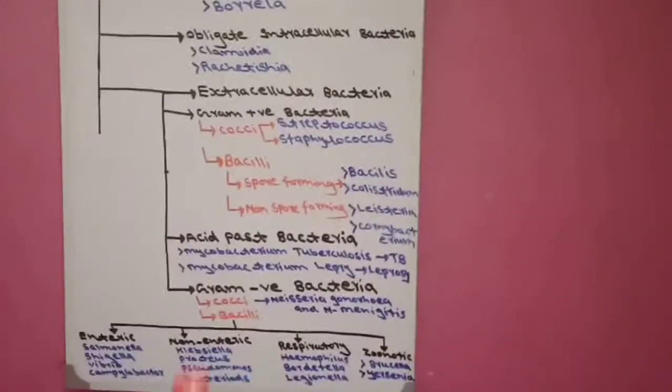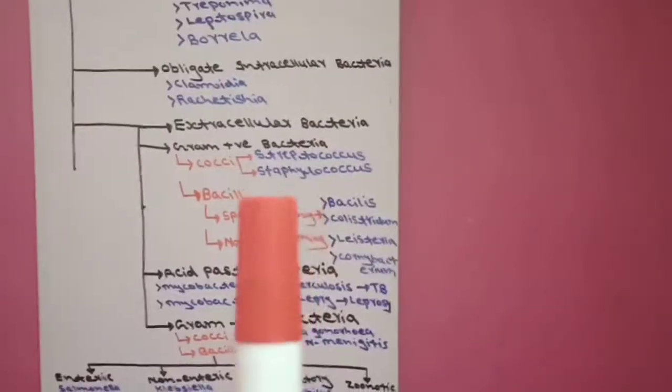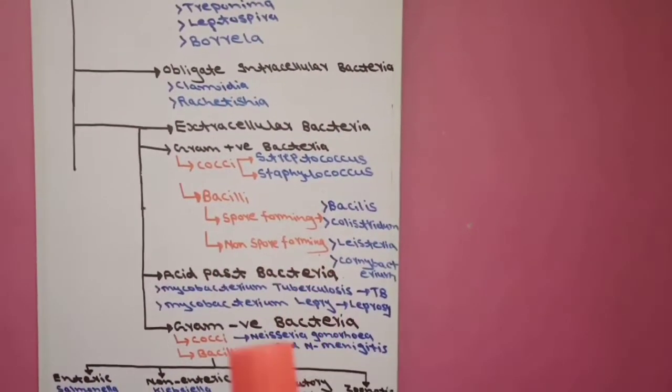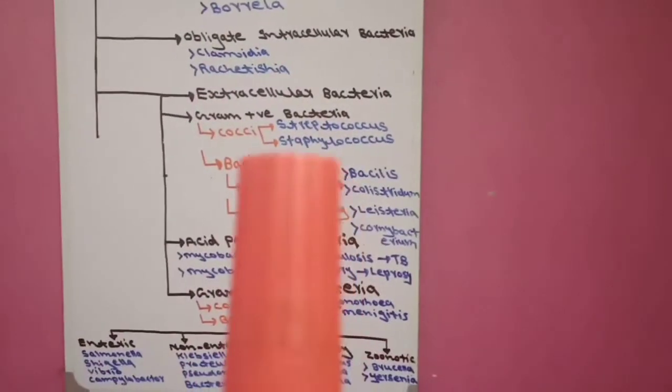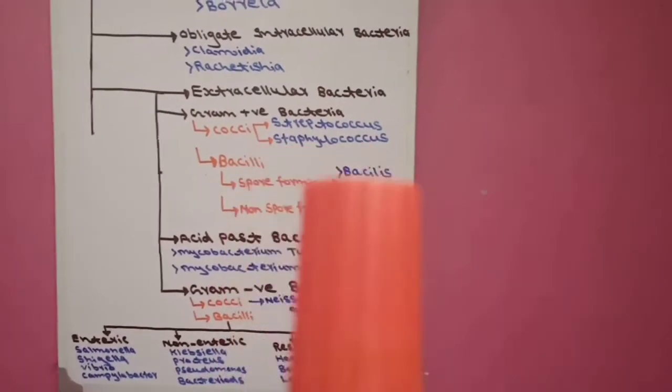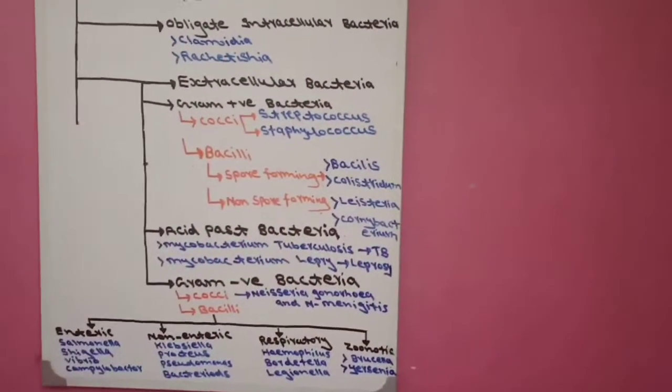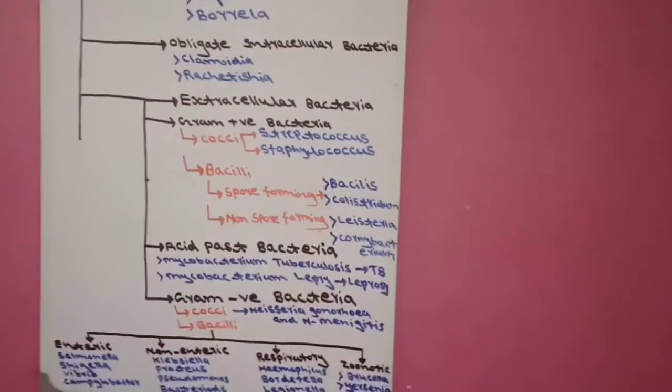Like if we select a gram-positive bacteria, like Staphylococcus aureus in the exam. First we write it is a round bacteria, and it makes bunches like grapes.